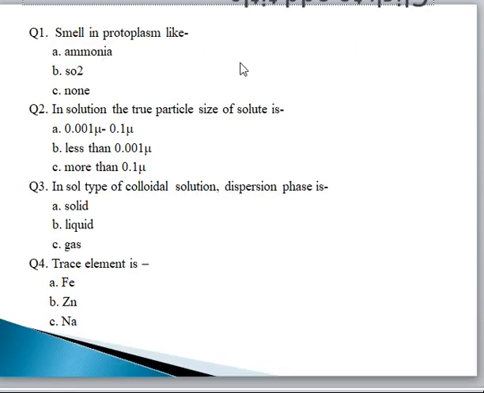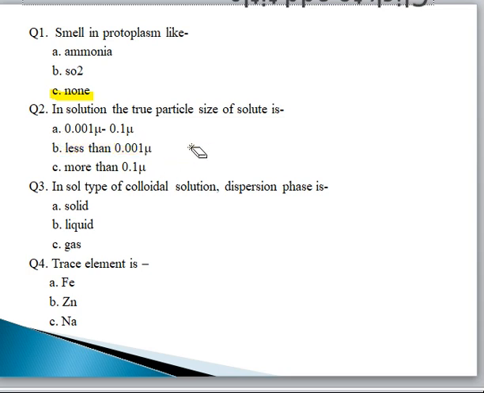A smell in protoplasm is like ammonia, SO2, none. So the correct option is none. In the true solution, the particle size of solute is 0.001 micron, 0.1 to 0.1 micron, less than 0.001 micron or more than 0.1 micron. So the correct option is less than 0.001 micron.